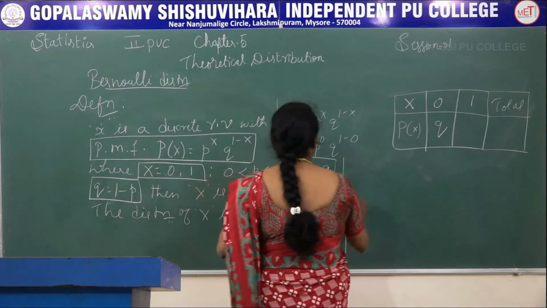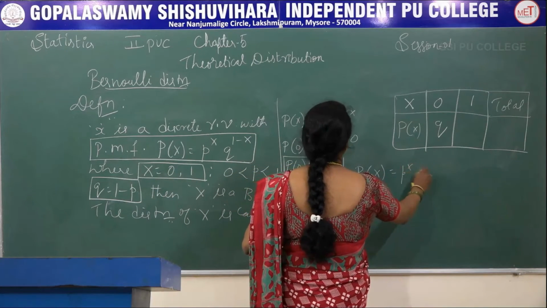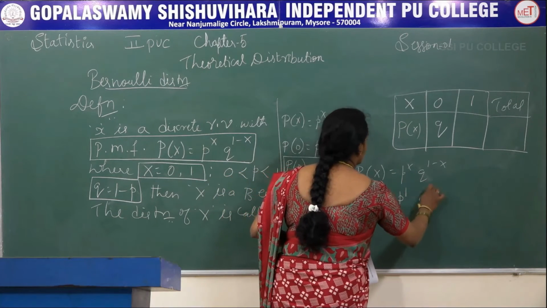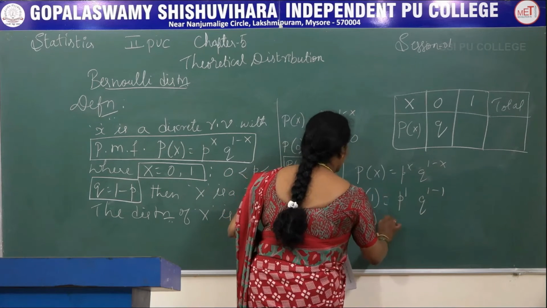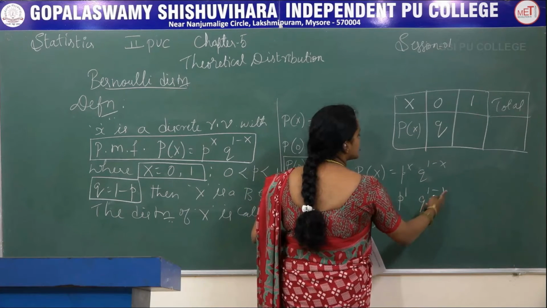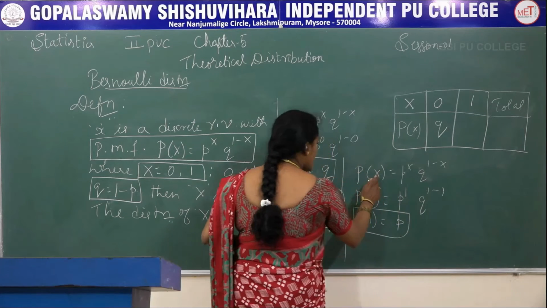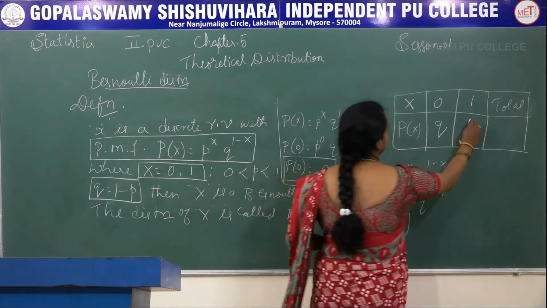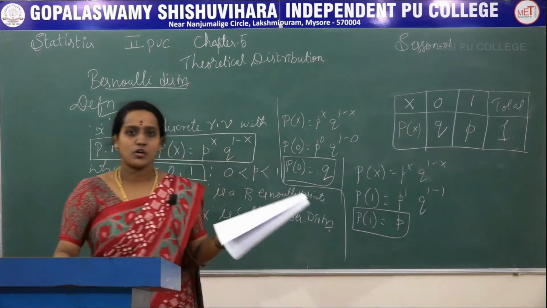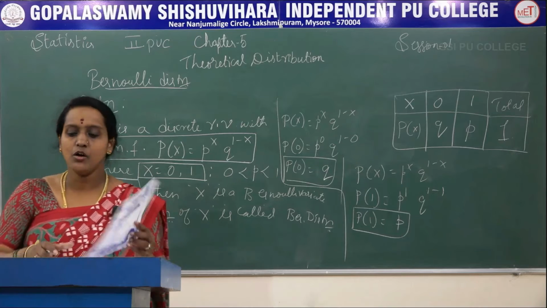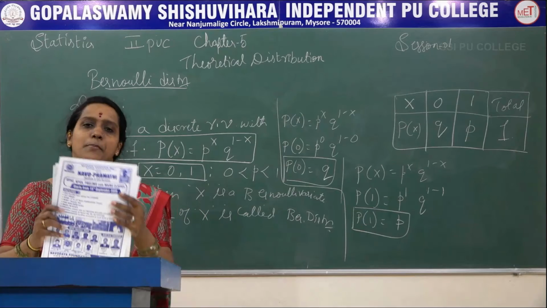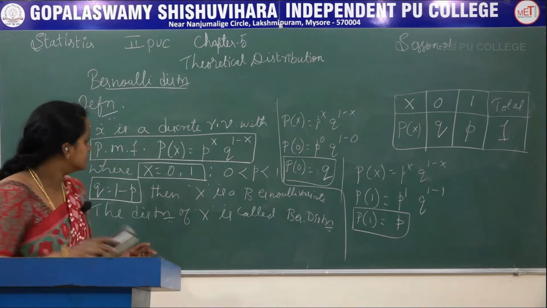Similarly, if x takes the value 1, P of x equals p power 1, q power 1 minus 1. P power 1 is p itself, q power 1 minus 1 is q power 0, and anything to the power 0 is 1. So if x equals 1, the probability is p, and p plus q is always equal to 1. Already we know that the total probability should always equal 1. After this we have some features or properties of Bernoulli distribution.